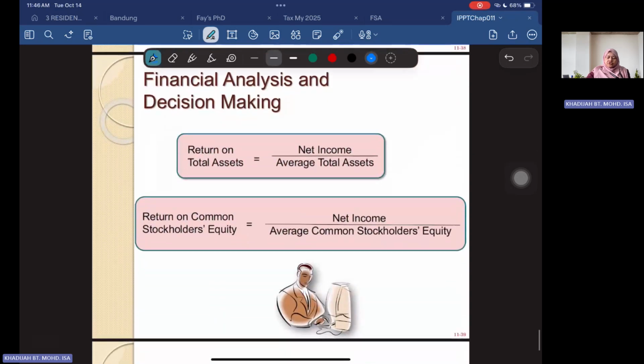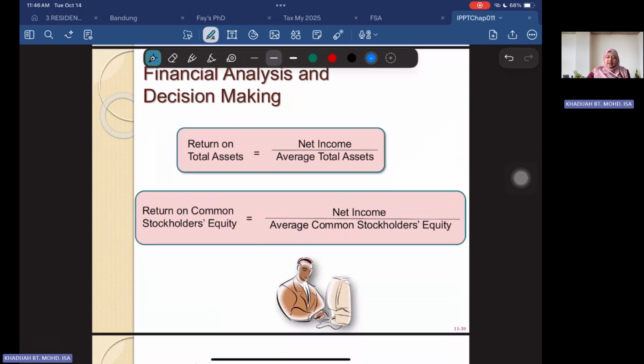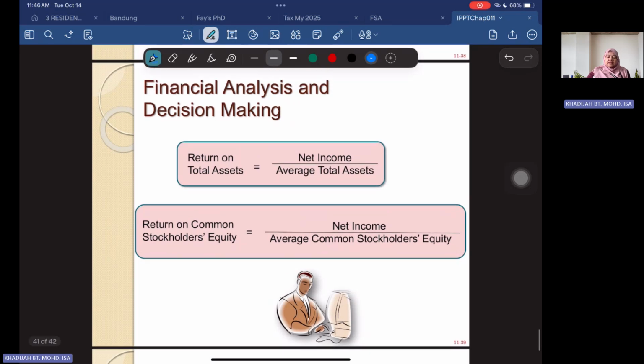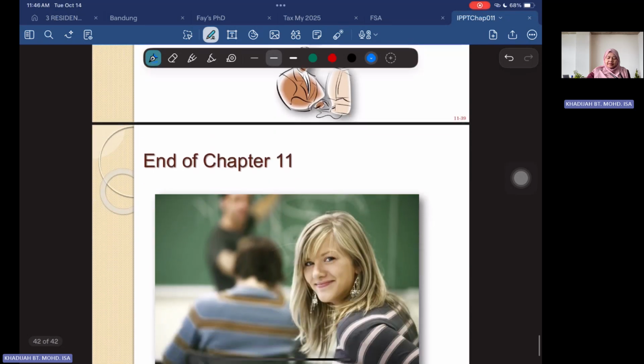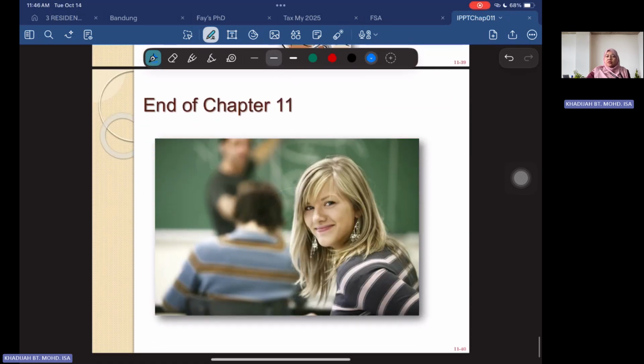All right. So these are some of the ratios that we look into when we do the ratio analysis, financial analysis: return on asset and return on common stockholders' equity. So I think that's all for the stockholders' chapter 11. More importantly, at your level you should know the different types of shareholders' equity. Common stock, preference stock, you have your treasury stock, and then we also have introduced the split stock.